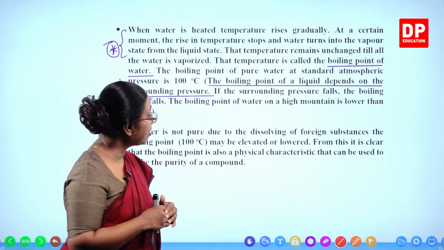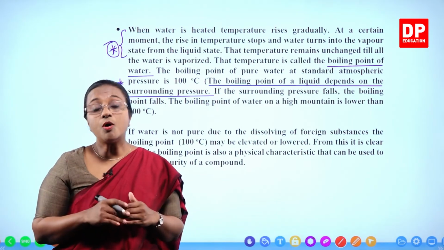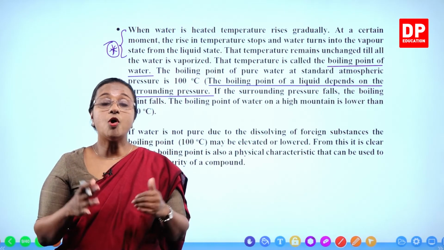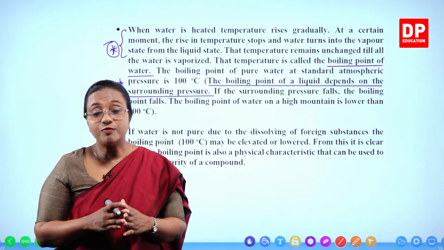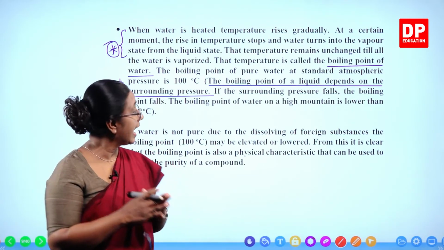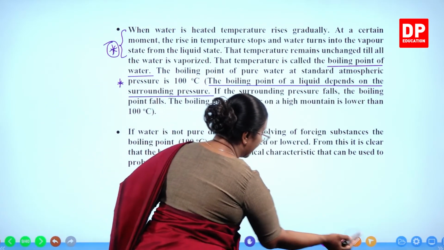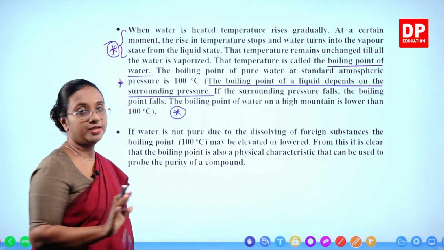So at a high mountain, the atmospheric pressure will be less than the normal or standard atmospheric pressure. So then water will boil at a lower temperature. Boiling point of water will be less at the top of a high mountain. You have to remember that as well. So you have to remember all these points.